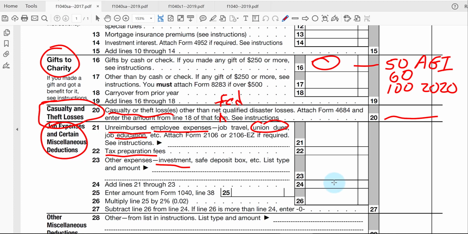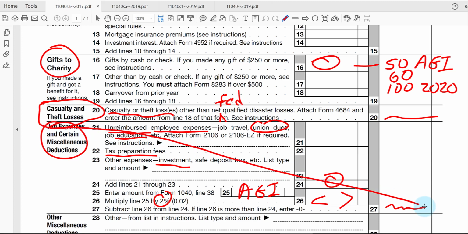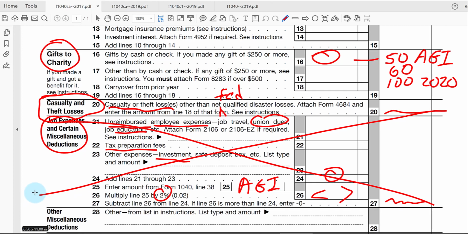You would take a total over here, and then you have to reduce it by a percentage of your AGI, here 2%. So for most people, just like medical, there's probably not anything deductible here. But for 2018 through 2025, this whole section is gone. It may come back. Rules can always change again, or be extended.